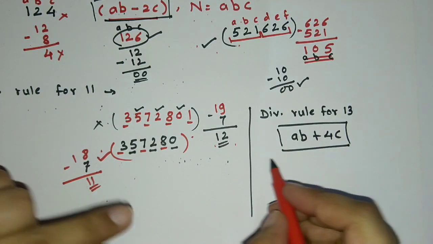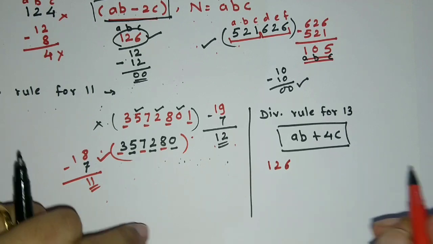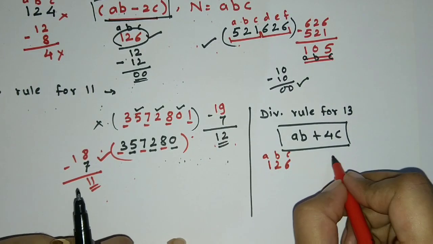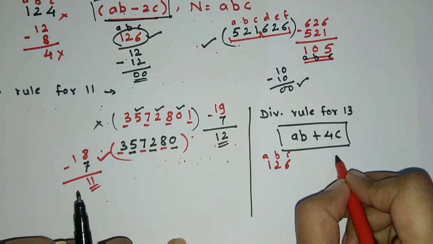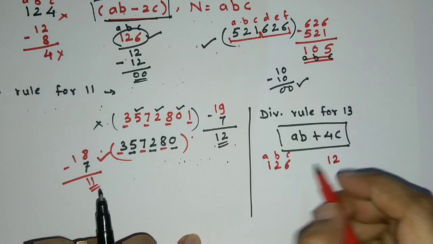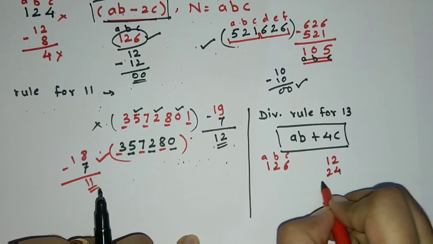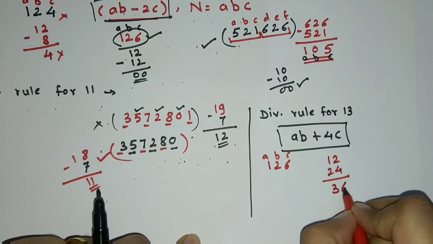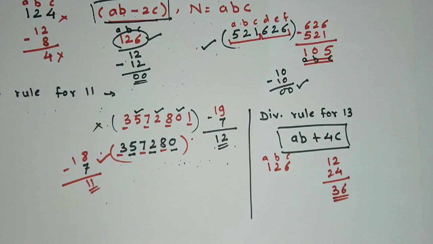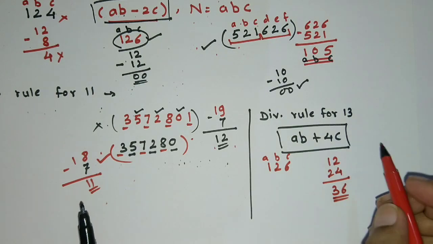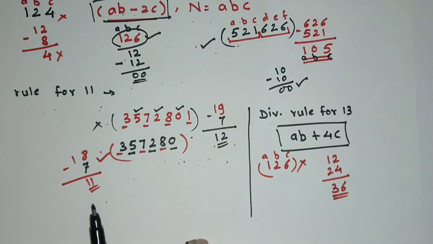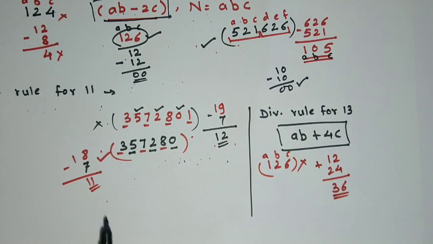Okay, let's take the number 126. Here it's A, it's B, it's C. Now, what is AB? It's 12. And what is 4C? 6 4s are 24. And 12 plus 24 is 36. Now, is 36 divisible by 13? No. And hence this number is not divisible by 13. 126 is not divisible by 13.